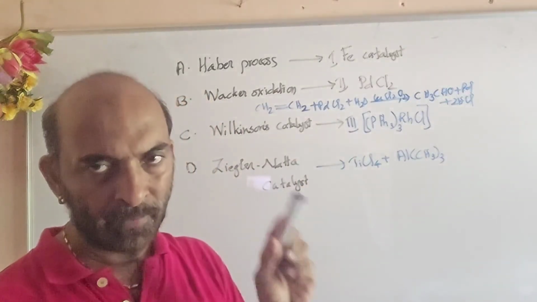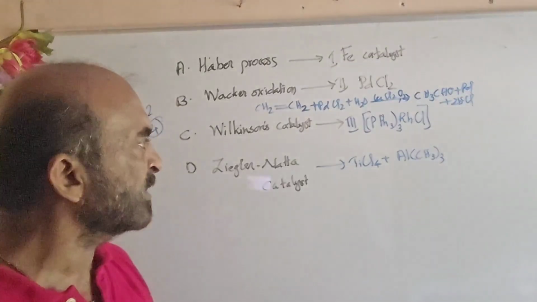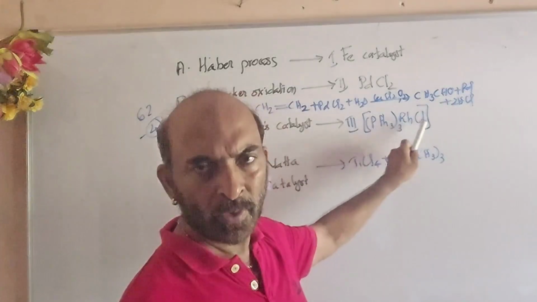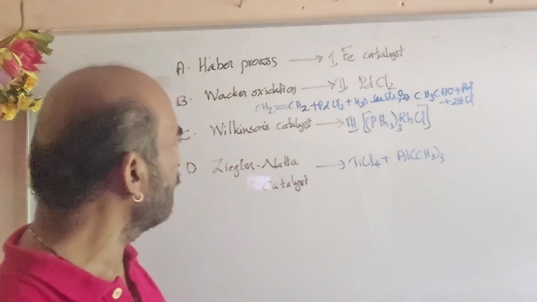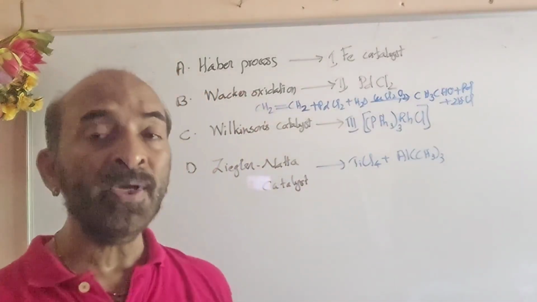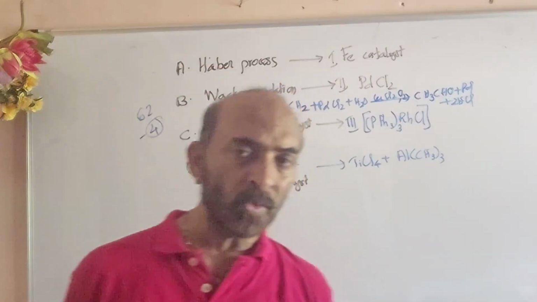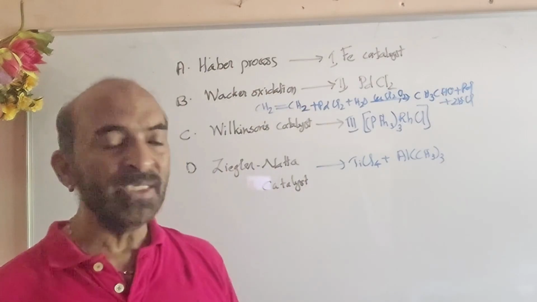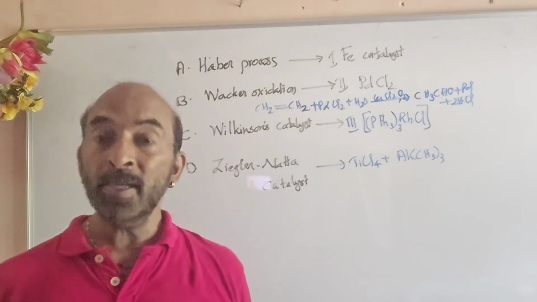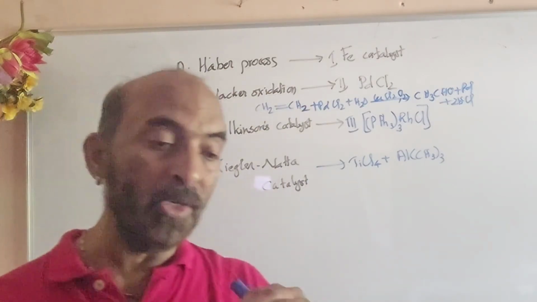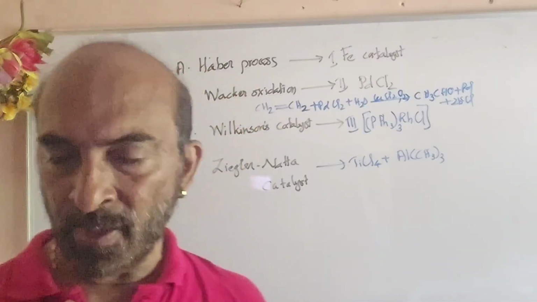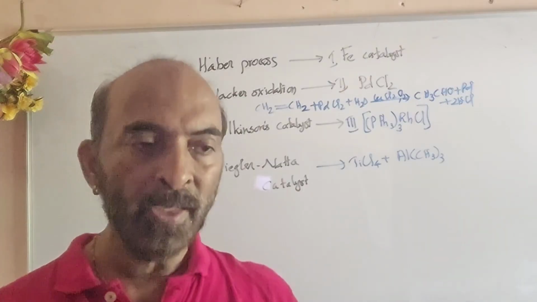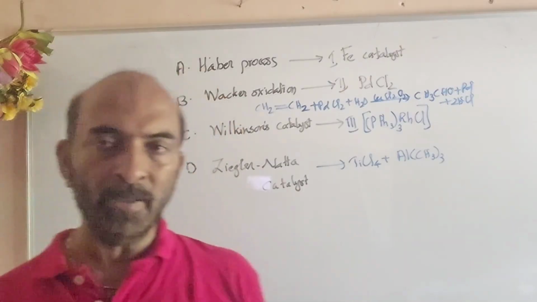Triphenylphosphine, PPh3 thrice, three such molecules with rhodium chloride, is called Wilkinson's catalyst. It has the advantage that it is soluble in organic solvents, so you can hydrogenate in a homogeneous solution, unlike a solid catalyst where hydrogenation can happen only on the surface, for example ethene plus hydrogen giving ethane.